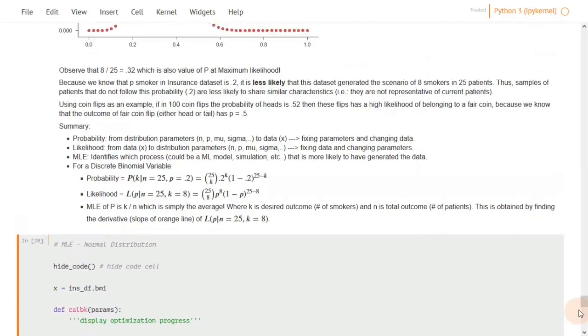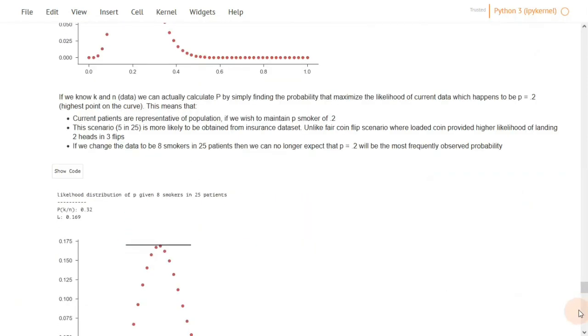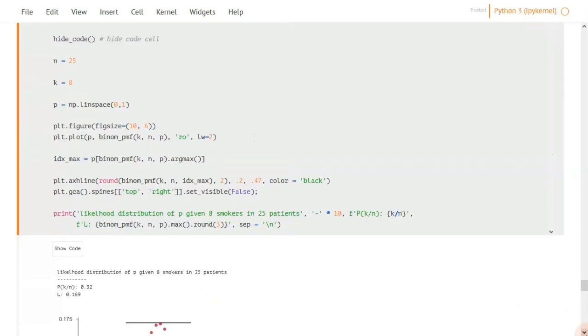If we look at the code for finding the likelihood of different values of p, we calculate the PMF using the binomial function, passing n and p, and evaluate it at each value of k, and k here is fixed. And n is fixed, k is at 8 and n is at 25, and p, we are changing p across different ranges of values. Then we are plotting and printing the results.